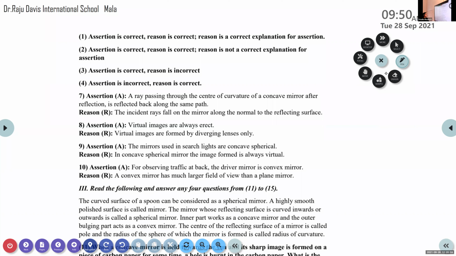Question number 7. The given assertion is this: a ray passing through the center of curvature of a concave mirror is reflected back along the same path after reflection. Is it correct or incorrect? True or false? It is correct. We know that according to the rules of ray diagrams, if a ray of light enters through the center of curvature, after the reflection, what happens to that ray of light?